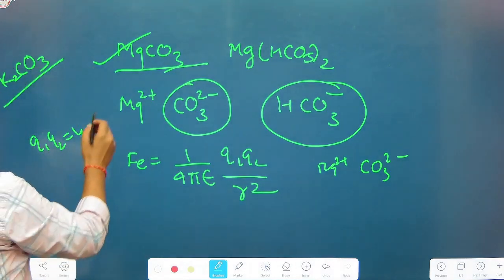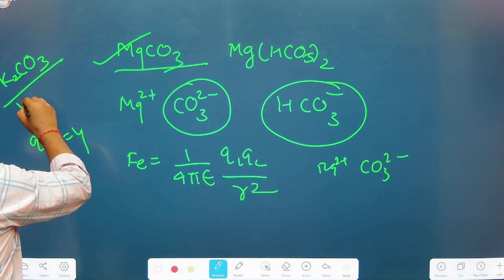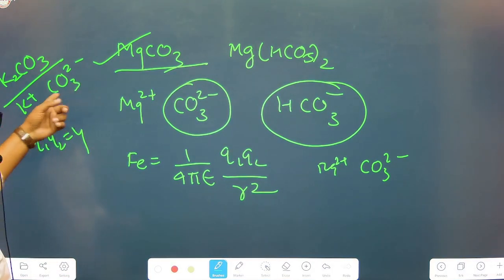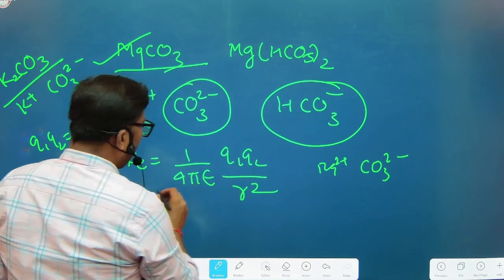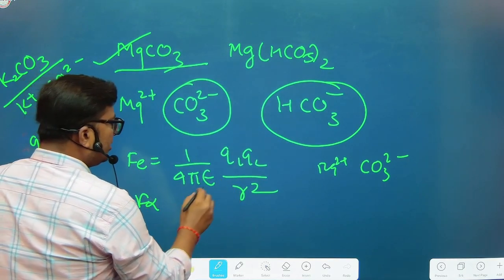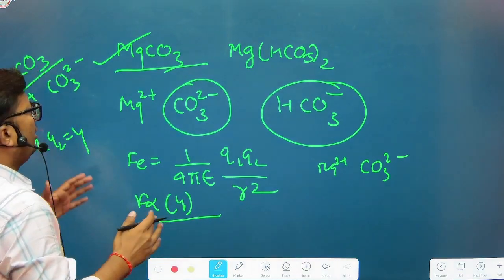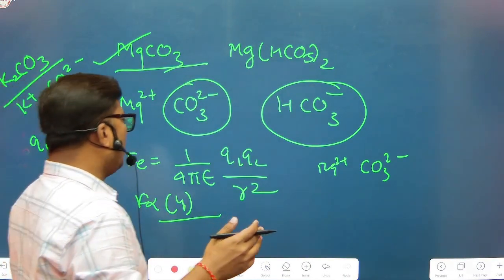So here the electrostatic force between these two ions is very high compared to K plus and CO3 2 minus, right? Here the charge product is only 2, here the charge product is 4. So F is proportional to Q1 Q2, which is 4 times, and R is the inter-ionic distance between these two ions.